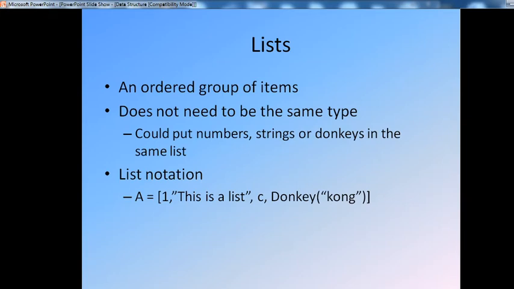What actually is a list? A list is a data structure that holds an ordered collection of atoms. That means you can store a sequence of atoms in a list. A list is an ordered group of atoms, and they do not need to be of the same type. That means you could put numbers and strings in the same list. You can define in a list not only numeric values, you can also define different data types.